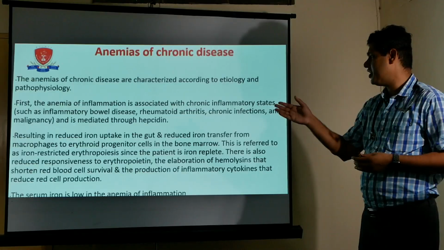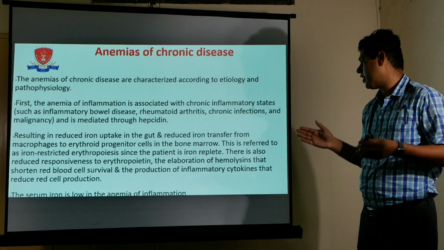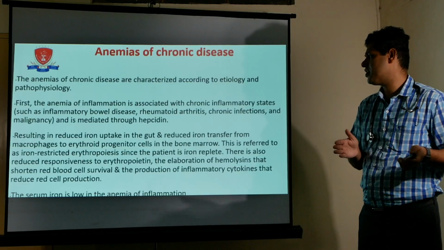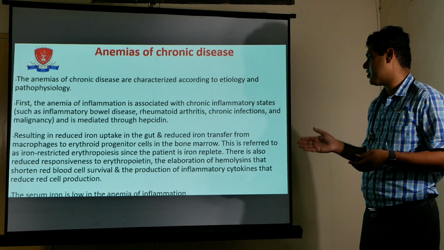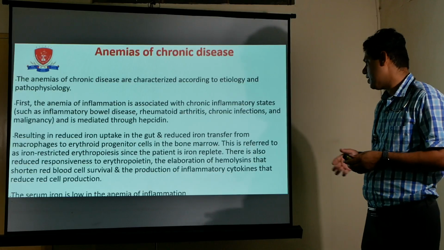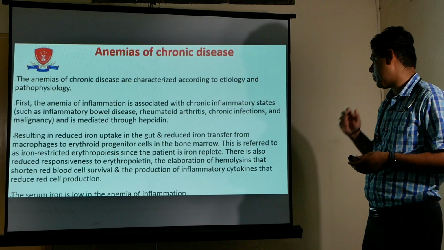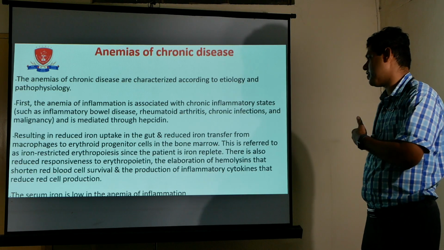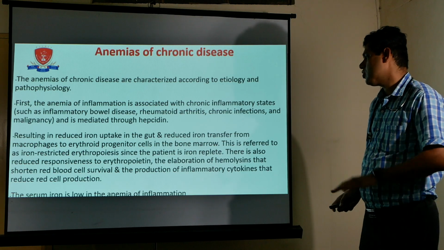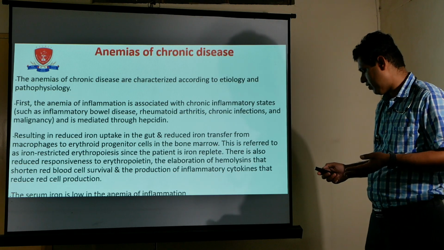All these conditions result in reduced iron uptake in the gut and reduced iron transfer from the macrophages to the erythroid progenitor cells in the bone marrow. This is referred to as iron restricted erythropoiesis, since the patient is iron depleted. There is also reduced response to erythropoietin, hemolysis with shortened red blood cell survival, and production of inflammatory cytokines. So the serum iron is low in the anemia of chronic inflammation.